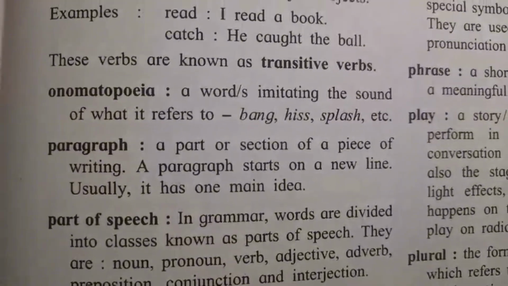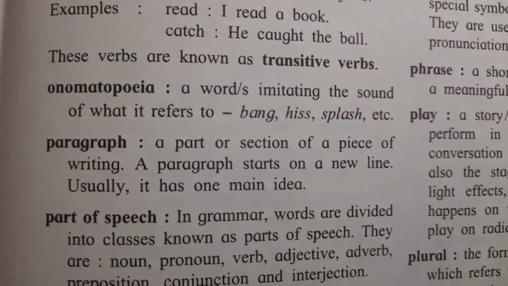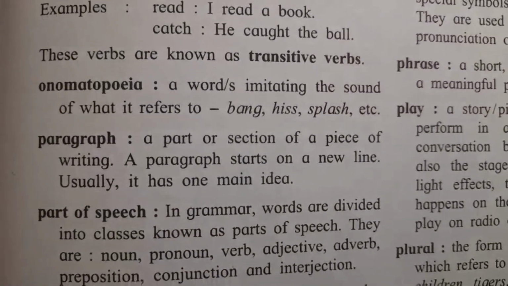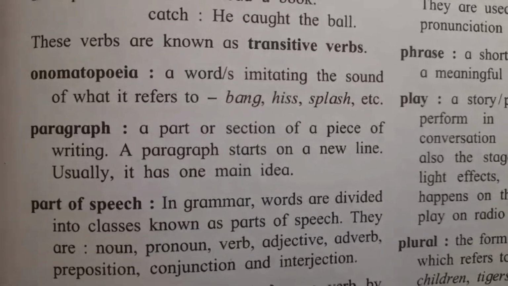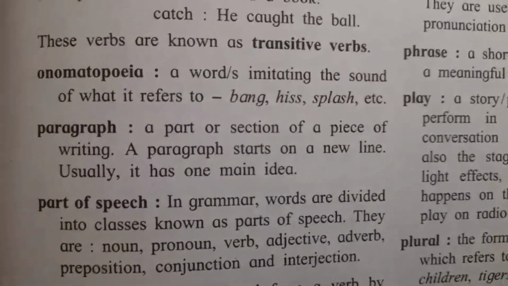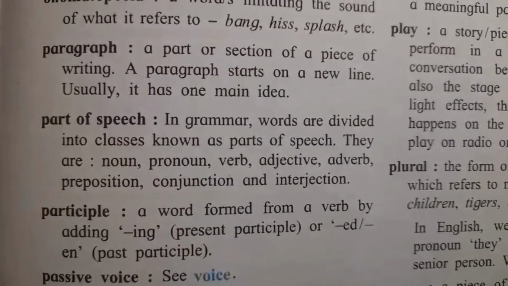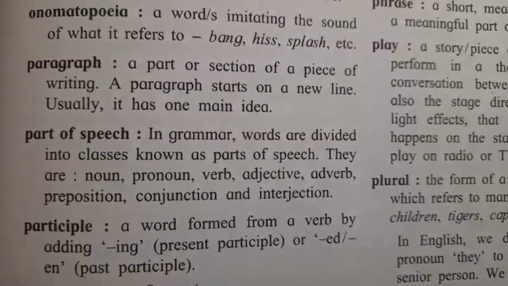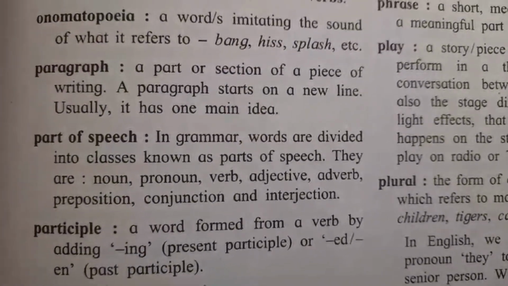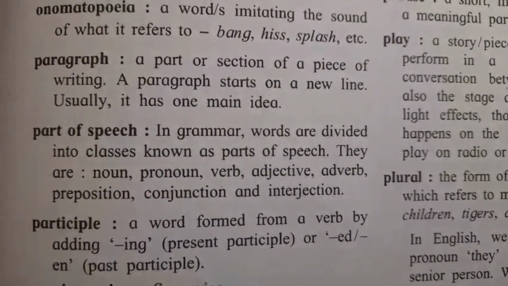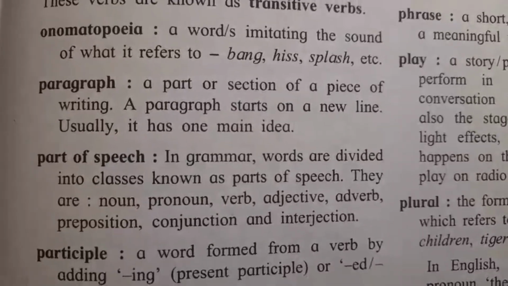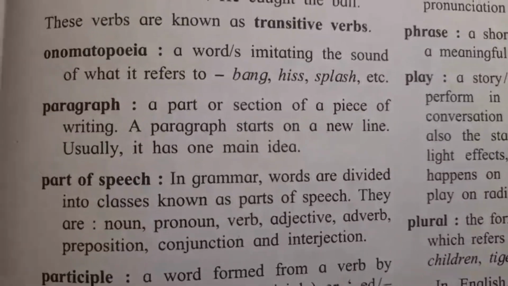Now, what is onomatopoeia? A word imitating the sound of what it refers to. Bang, hiss, splash, etc. What is a paragraph? Paragraph is a part or section of a piece of writing. A paragraph starts on a new line. Usually, it has one main idea.